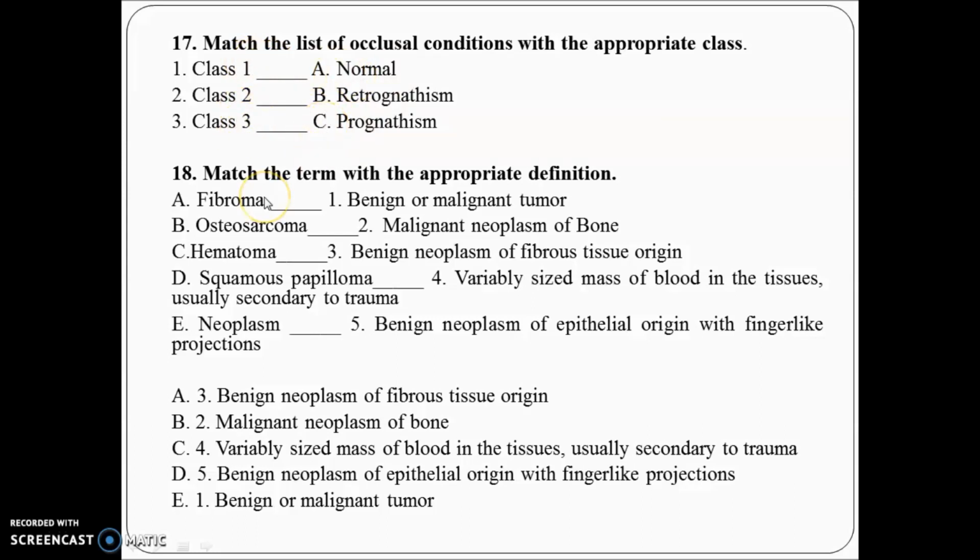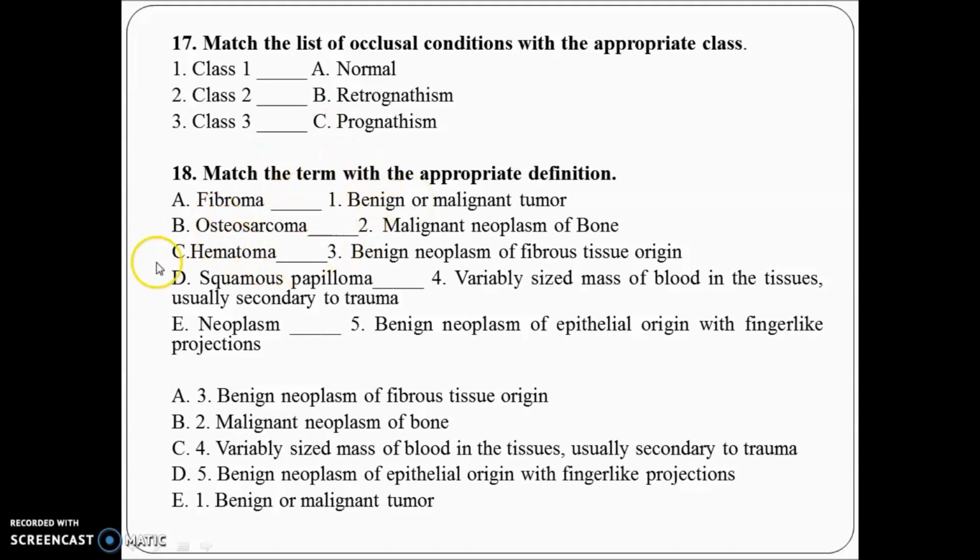Now you can see in question 18, the question is: match the term with the appropriate definition. Fibroma is a benign neoplasm of fibrous tissue origin. Osteosarcoma is a malignant neoplasm of bone. Third is hematoma. What is that? It is a collection of blood secondary to trauma. What is squamous papilloma? It is of epithelial origin with finger-like projections. What is neoplasm? It can be a benign or malignant tumor.